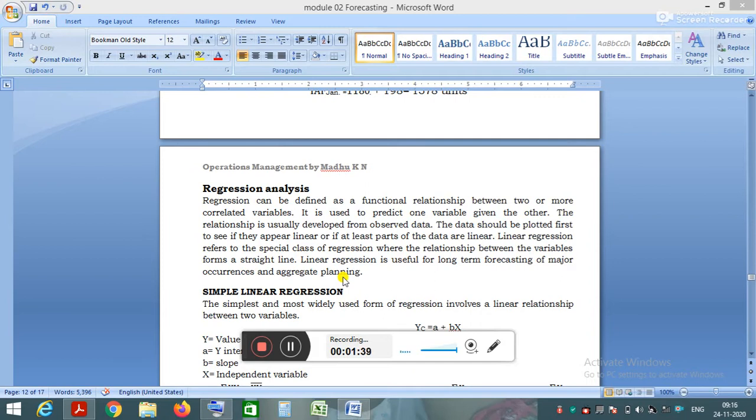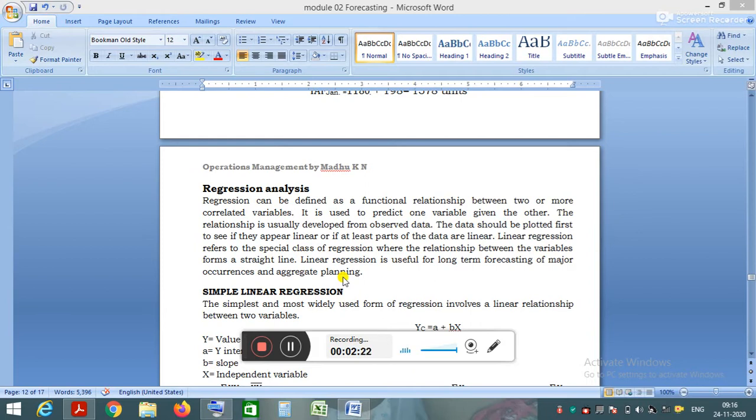To forecast the demand for a product for the next period, we considered the demand for the product in the last 6 to 7 periods. We did not consider the other variables on which the demand is dependent. We considered only the demand for a particular product in the past 5 to 6 periods, and based on the variation in the demand, we forecasted the demand for the next coming period.